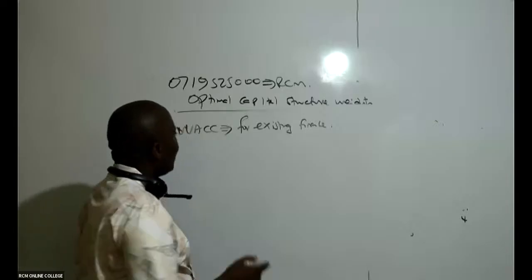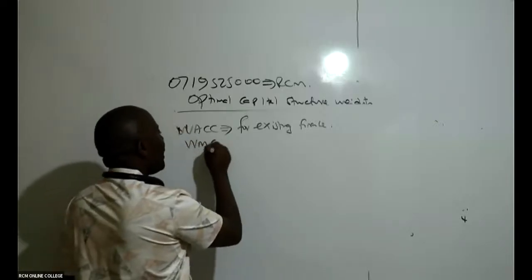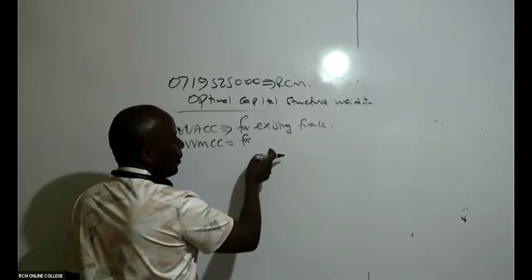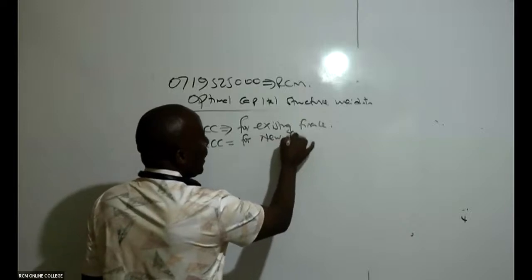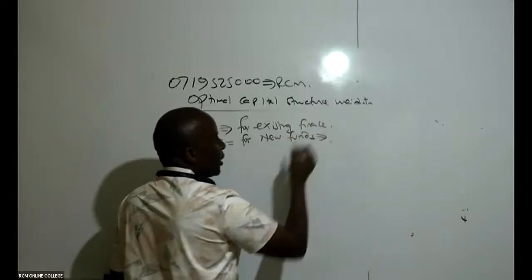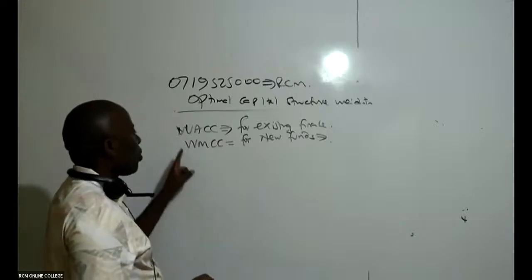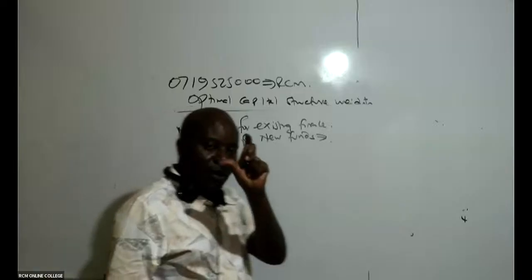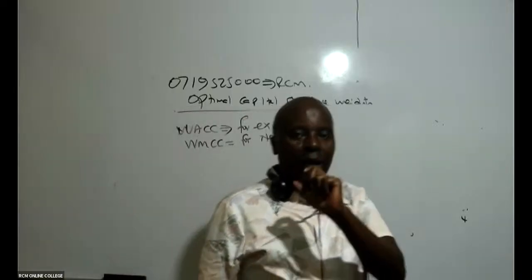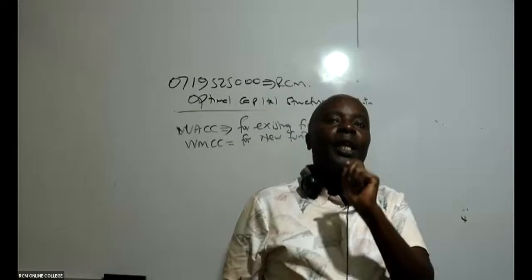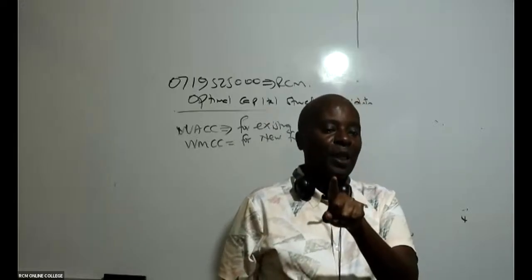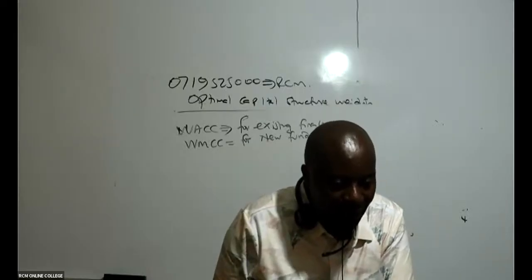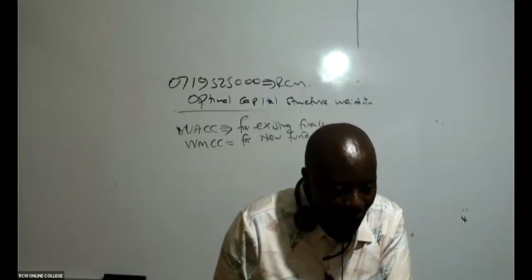But anytime you want to get finance for new funds, for new projects, then you get what we call the weighted marginal cost of capital. Marginal means incremental. Marginal means incremental cost of capital. And why is this cost of capital going to increase? It's because of new projects, because of new funds. WACC is for existing projects and the WMCC is for new projects.